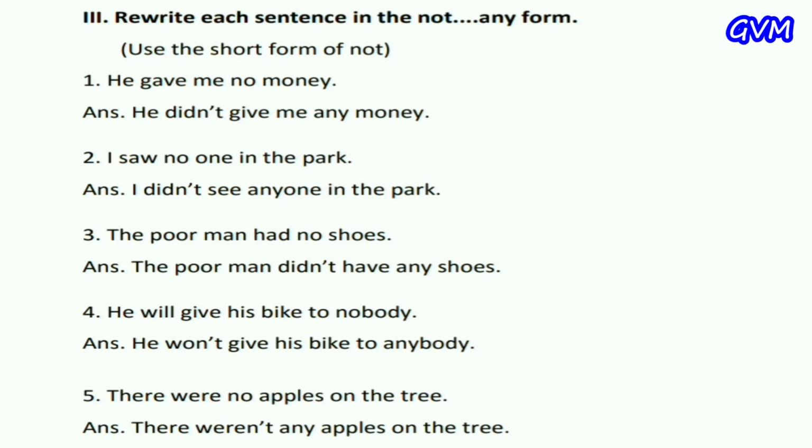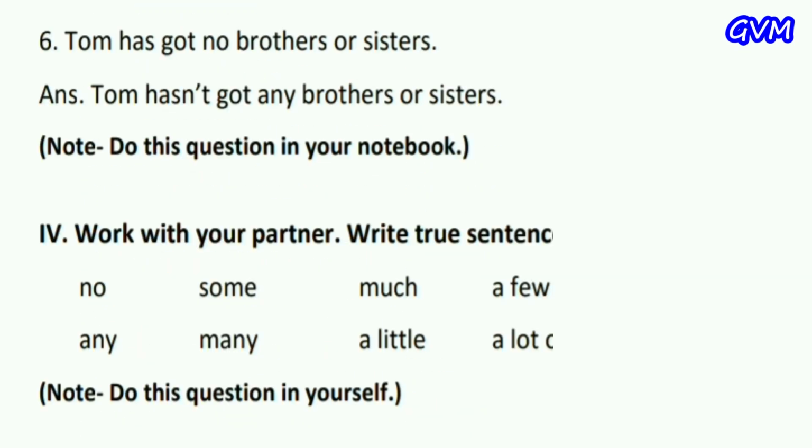Fourth, he will give his bike to nobody. He won't give his bike to anybody. We convert nobody into anybody. Fifth, there were no apples on the tree. There weren't any apples on the tree. Tom has got no brother or sister. Tom hasn't got any brother or sister. My dear student, do this question in your notebook.